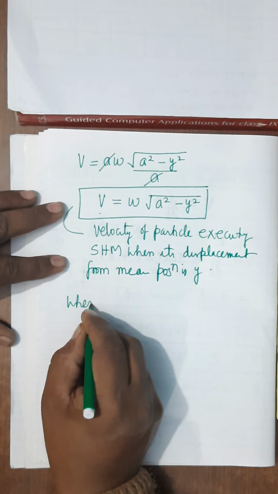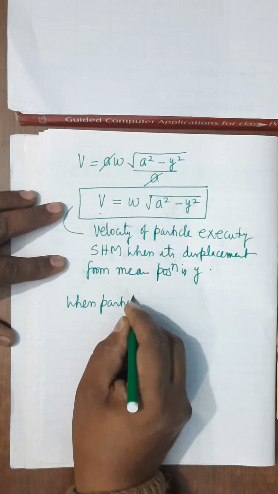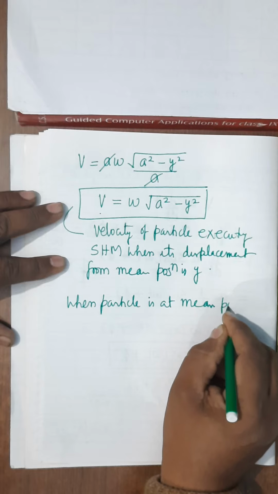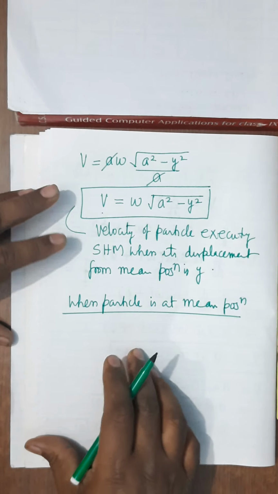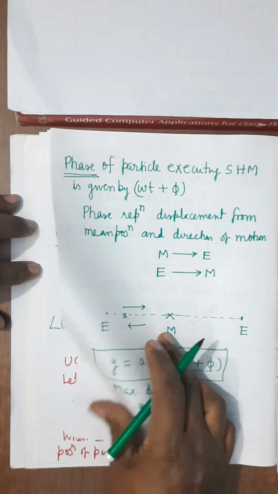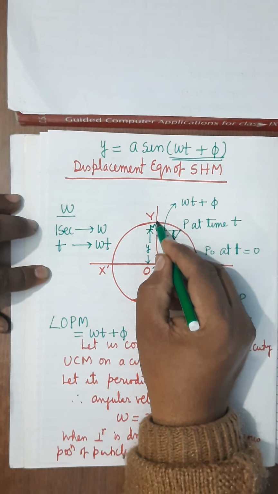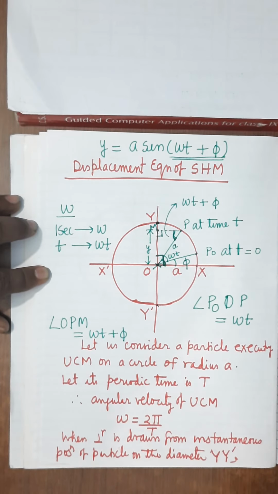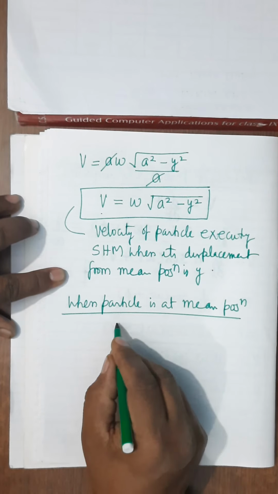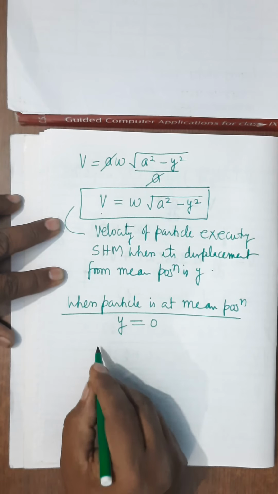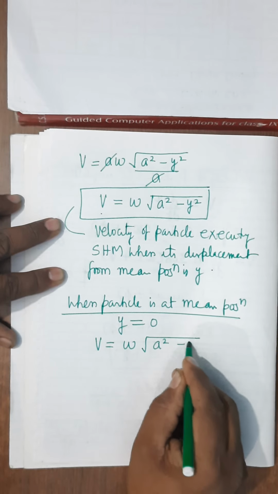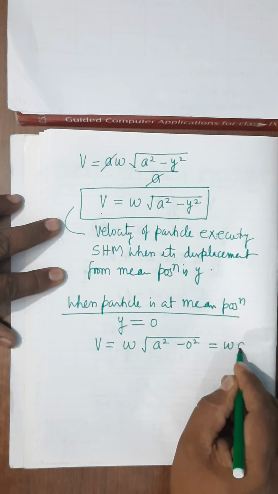When particle is at mean position. When it is at mean position, what will be the value of y? You can see from here. When it is at mean position, y will be 0. When it is at extreme position, here or here, y will be either plus A or minus A. So first you see at mean position y equals to 0. Y equals to 0, that is v equals to omega root of A square minus 0 square, that is omega into A